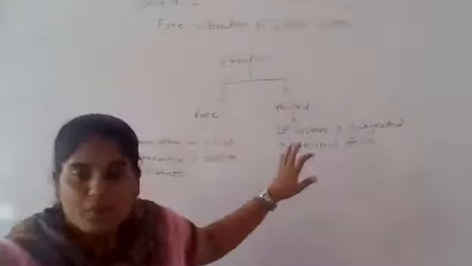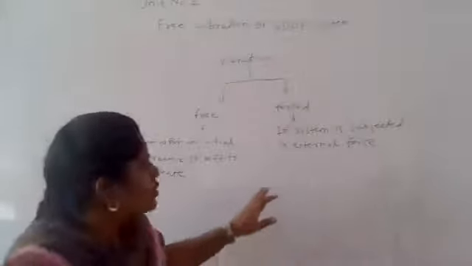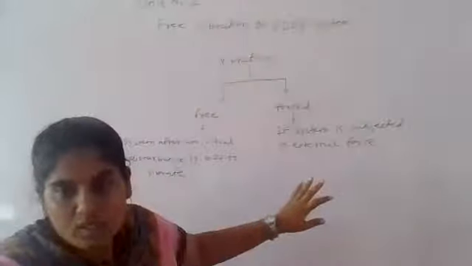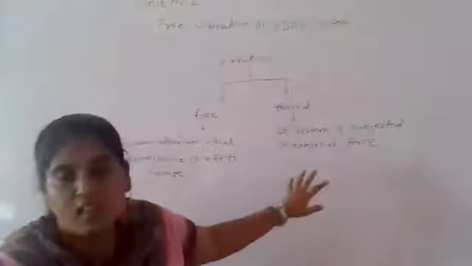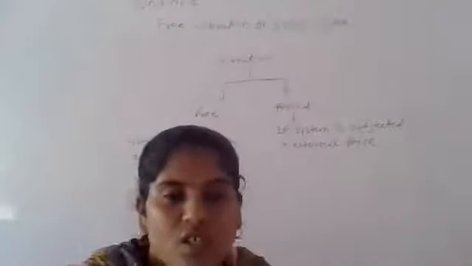Force means a force is applied continuously or repeatedly to the system, so it is known as a forced system. When repeated force is applied to the system, the movement of the system that occurs is nothing but forced vibration.